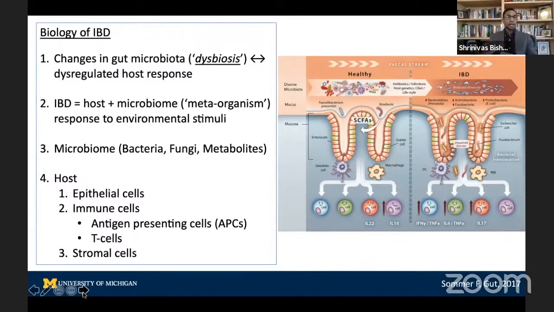On the host side, there are tons of different cells that are involved, but the big pieces are the intestinal lining itself, so the epithelial cells, and then two big classes of immune cells, which are antigen presenting cells, and I'll get into that in the next slide, and T cells, and their interaction is critical to IBD, and they're represented by the bottom cell types on this figure here. And then you have a variety of cells that are called stromal cells, which is just all the other stuff in there, and they're going to be really important for fibrosis.